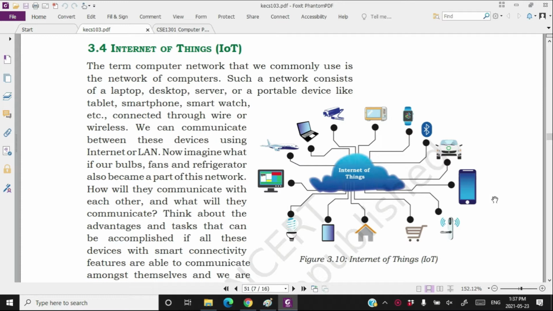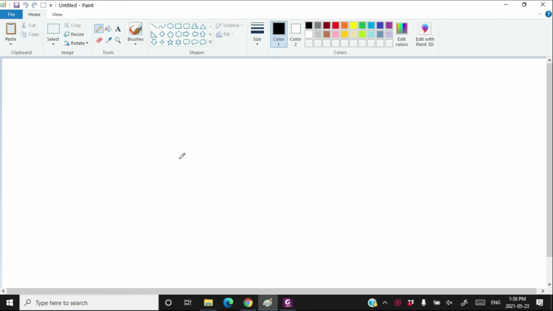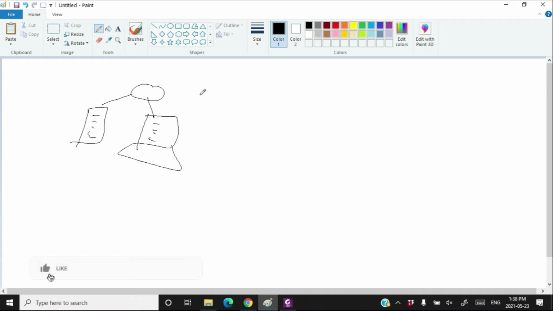In this video, we are going to learn about Internet of Things. Normally, what kind of devices get connected to the Internet? It's our smartphone. The smartphone gets connected to the Internet. Laptops, computers, desktops get connected to the Internet, or smartwatches or tablets, etc. These things get connected to the internet.